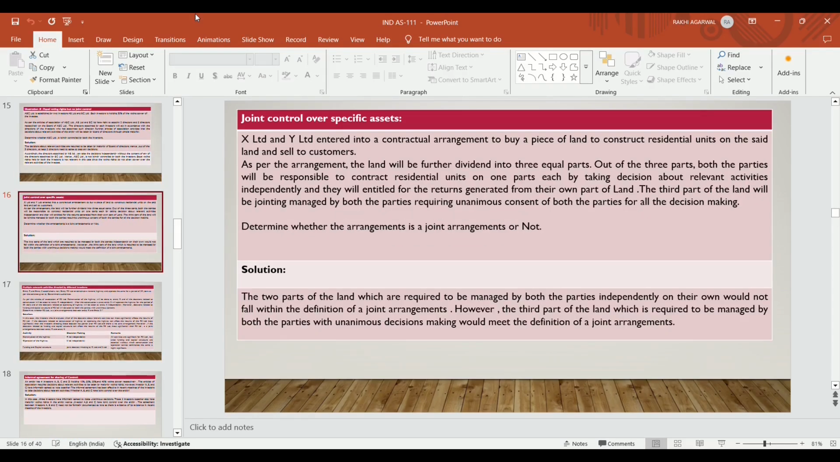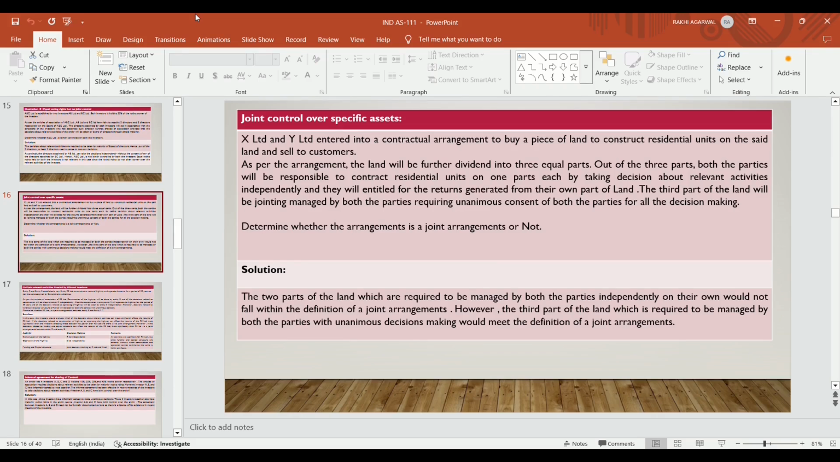Now, joint control over specific assets. X Limited and Y Limited entered into a contractual arrangement to buy a piece of land, construct residential units on the said land and sell to the customers. As per the arrangement, the land will be divided into 3 equal parts. Out of the 3 parts, both the parties will be responsible to construct residential units on one part each, taking decisions about the relevant activities independently, and they will be entitled to the returns generated from their own parts of the land. The third part of the land will be jointly managed by both the parties, requiring unanimous consent of both the parties for all the decision making.